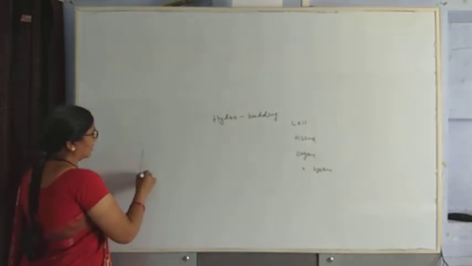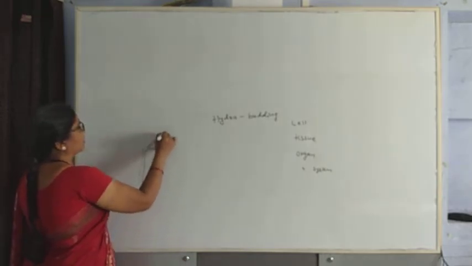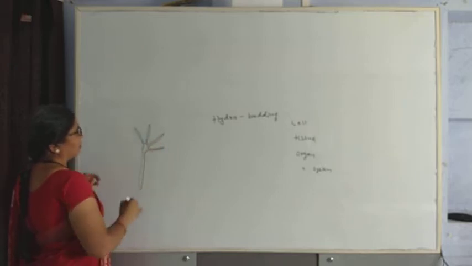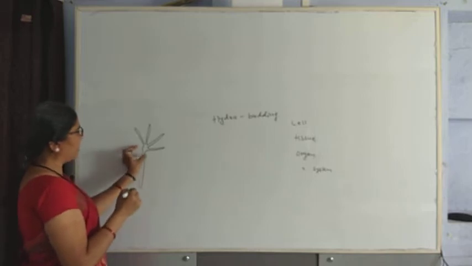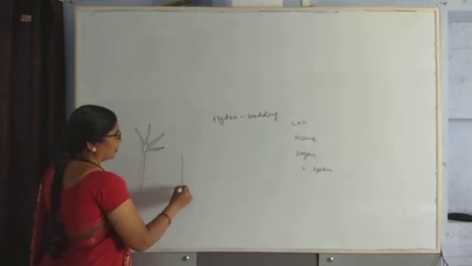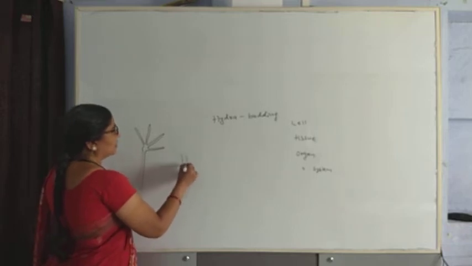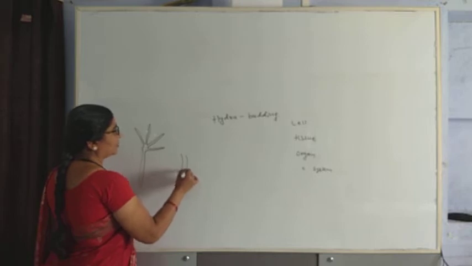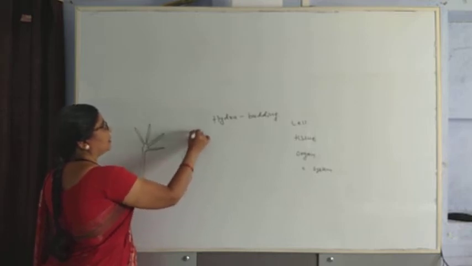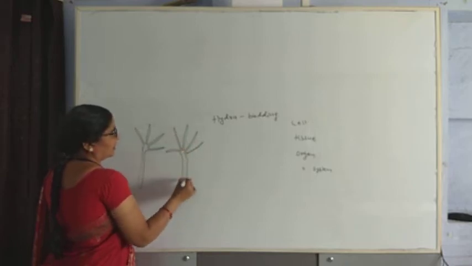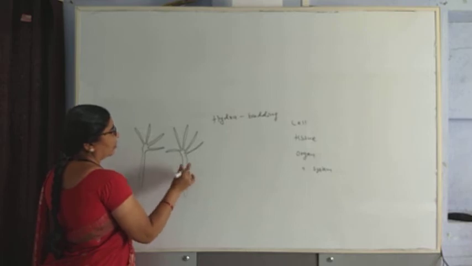When the hydra gets matured, from any part of the body, a small bud, or what is also known as an outgrowth, starts to develop from the body part.